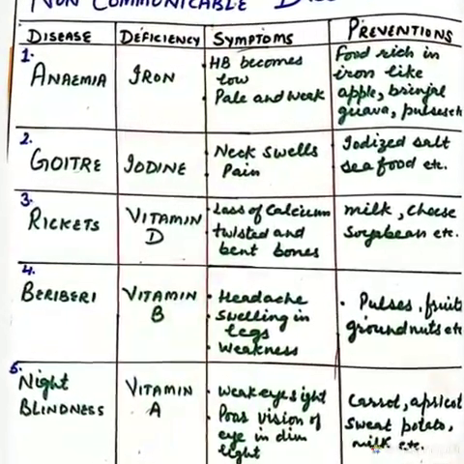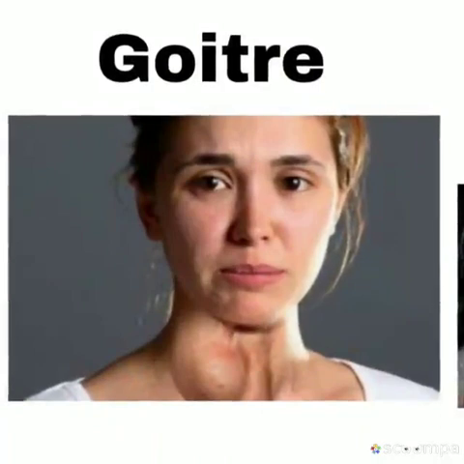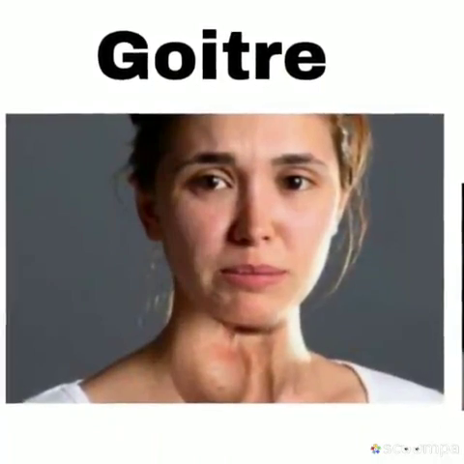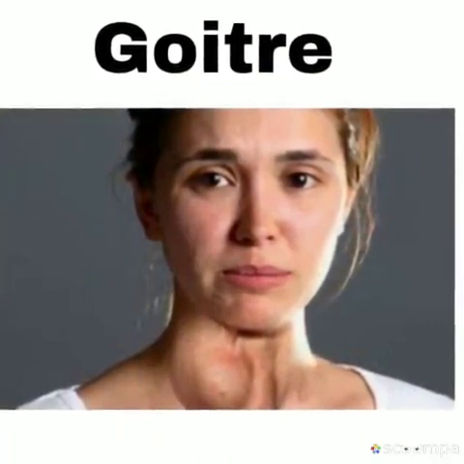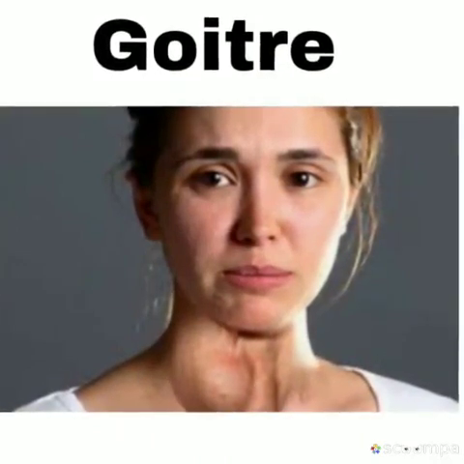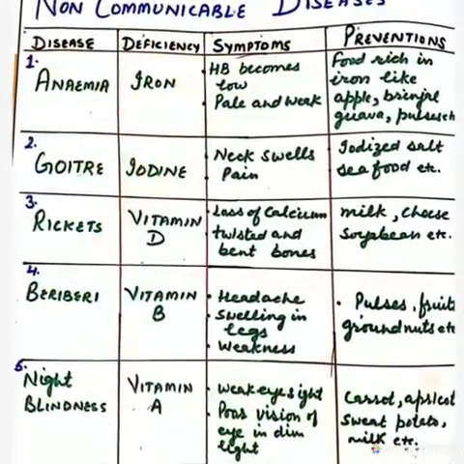The next example is goiter. This is caused due to the deficiency of iodine and the symptoms are pain and the neck swells. And what should we take? Iodized salt, seafood, etc. One more example I want to give you here.